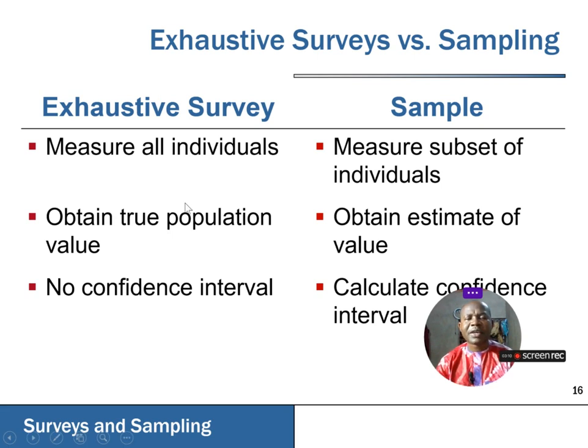So if you are to compare the two sorts of survey, the exhaustive survey measures every individual, while sampling will just pick a subset of individuals from that population for the purpose of studying. And the information we obtain from an exhaustive survey, or call it total survey, is usually the true population value.